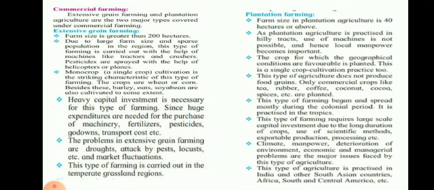The crop for which the geographical conditions are favorable is planted. This is a single crop cultivation practice too. So whatever conditions are favorable, accordingly they plant and they take the yields. This type of agriculture does not produce food grains like wheat, rice.